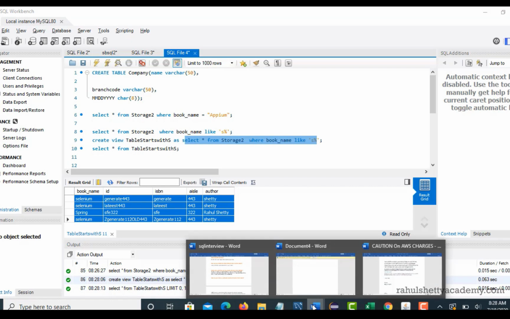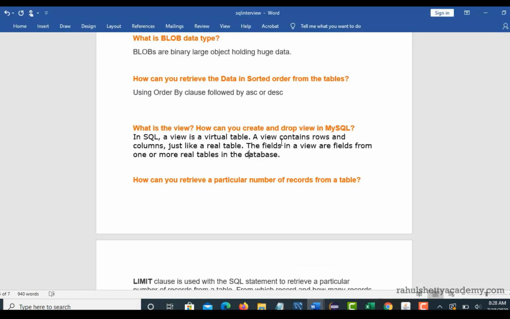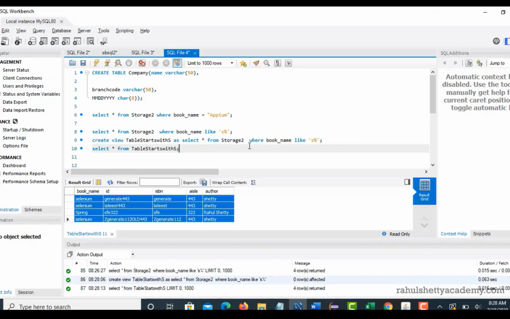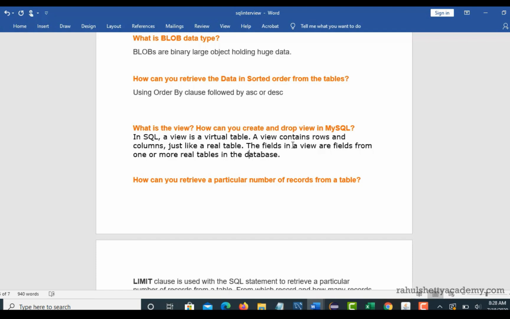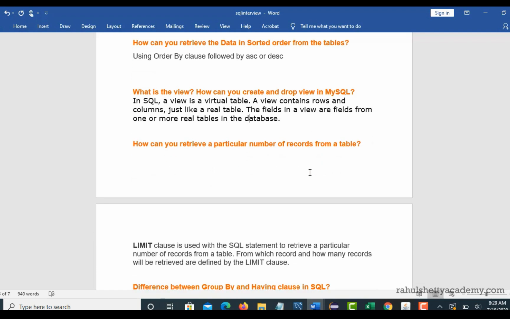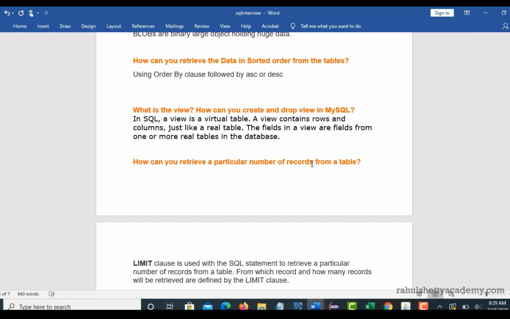So that's what the definition also says. It's a table that contains rows and columns, but these come from real tables. So based upon the condition you have, you create a view and then you can use it to get the result, so that you need not call this condition every time. Call it once with a view and use it whenever you want in your application. So that's about views, and I hope you can explain with that example what the real-time usage of it is.